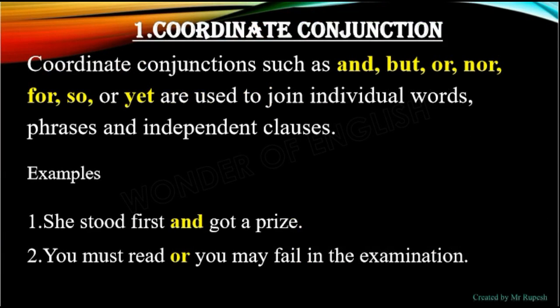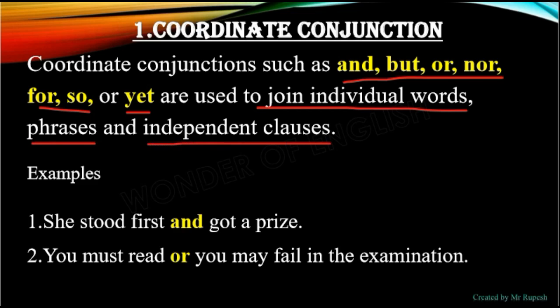Coordinate conjunctions. What are these coordinate conjunctions? Coordinate conjunctions such as and, but, or, nor, for, so, or yet, highlighted in yellow, are used to join individual words, phrases, and independent clauses. Examples: she stood first and got a prize. Second example: you must read or you may fail in the examination. So all of us should always revise.